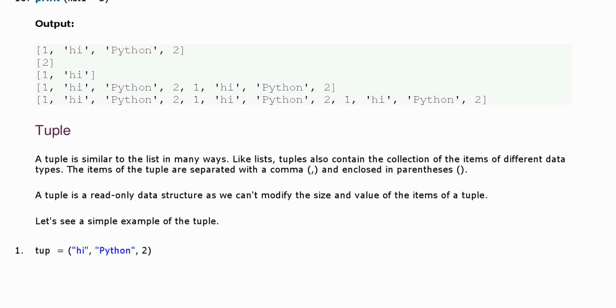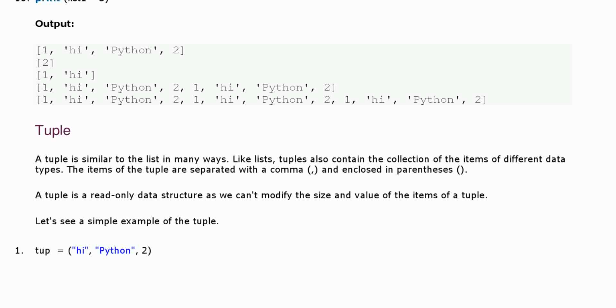So tuple is similar to list. Like list, tuple also contains a collection of items of different types. Only one difference is there between the list and the tuple. List is mutable, tuple is immutable. Otherwise, they both are the same.